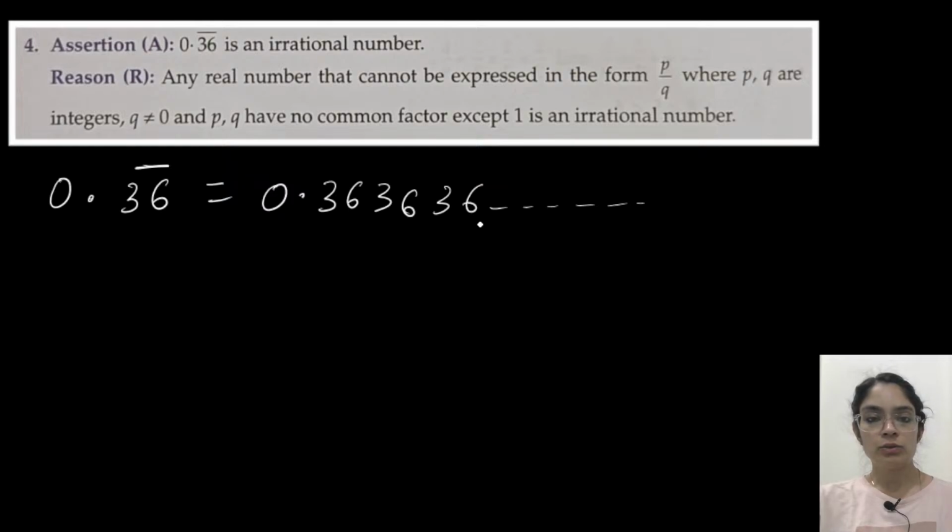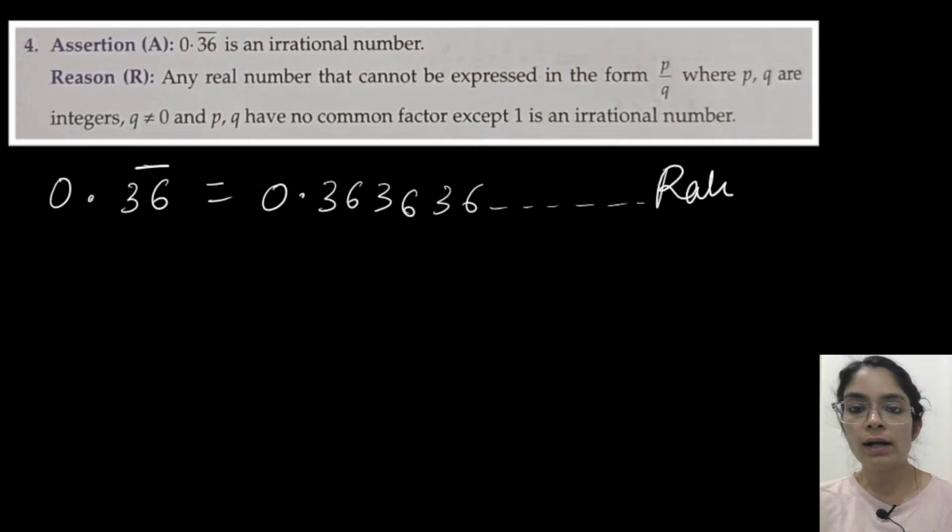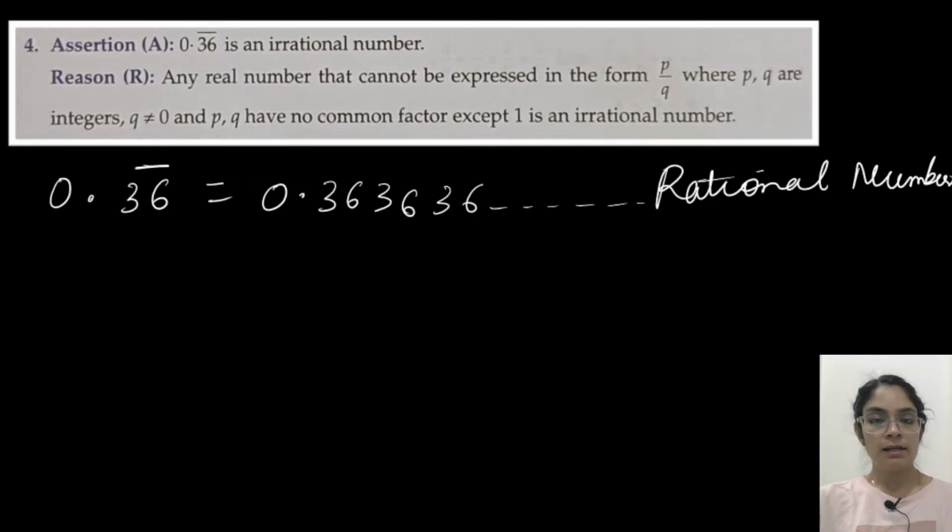No, it's a rational number, because non-terminating recurring numbers are rational numbers. So it is not an irrational number. So that means A is false. Yes.